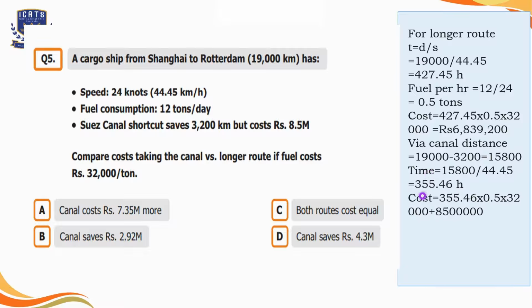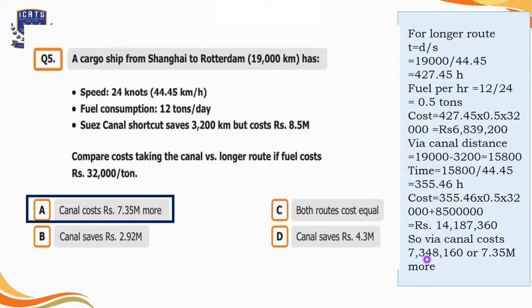Now let's find out the cost. For that we will multiply the time by the fuel consumption by the cost of fuel, which is same for the shorter route as well, that is 32,000 per ton, plus 8.5 millions, because it is mentioned over here that the Suez Canal shortcut saves 3,200 kilometers, but it costs 8.5 millions more. So that's why we will add it into the cost. So the total cost for the Suez Canal shortcut route will be 14,187,360 rupees. So we may say that the canal shortcut route costs 7.35 millions more. So we'll select option A here.